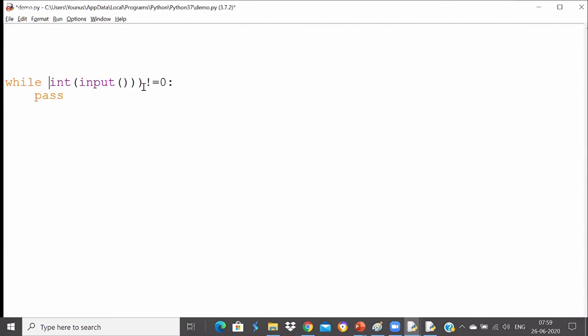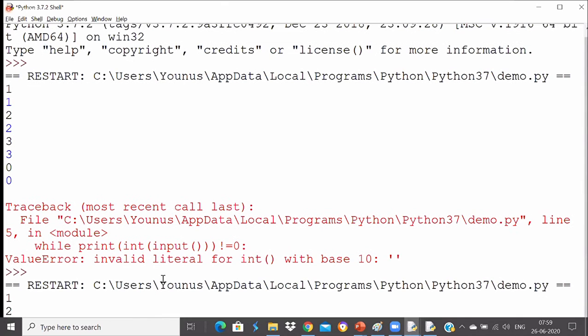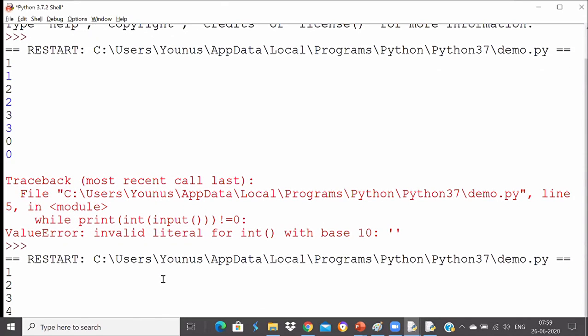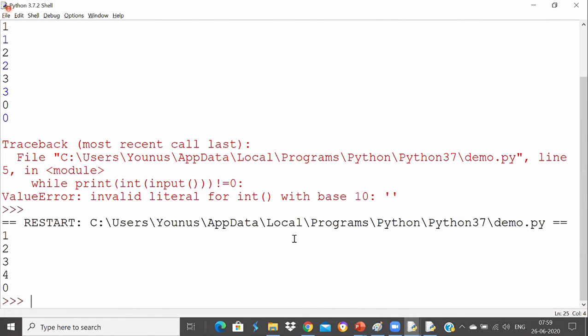So let me not print it. I'll just write the code for input. Now let's run the code here. I will say 1, 2, 3, 4, and say 0, it came out. As you can see, it came out. Satyam, I hope that was your question.